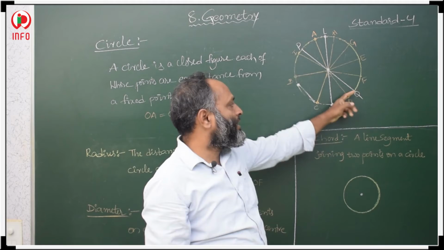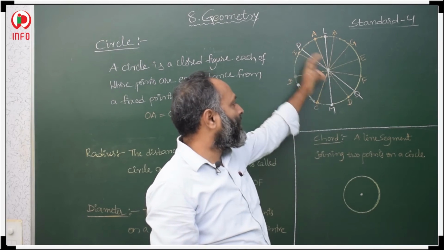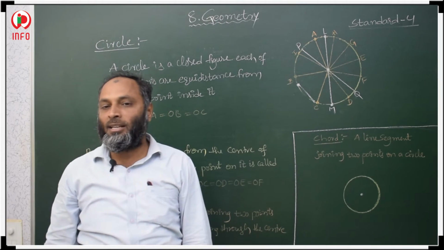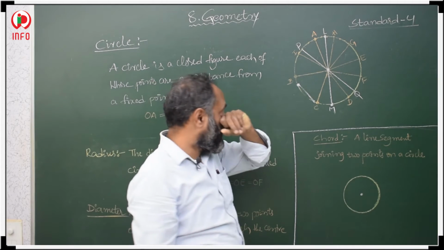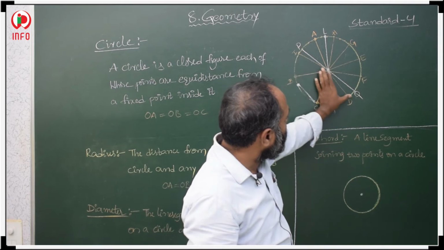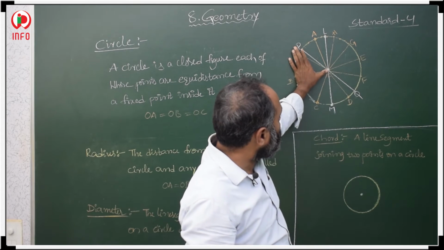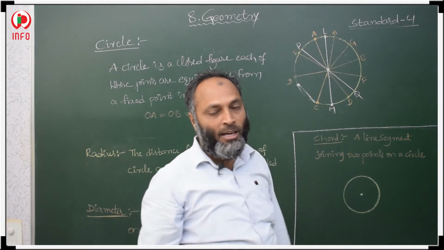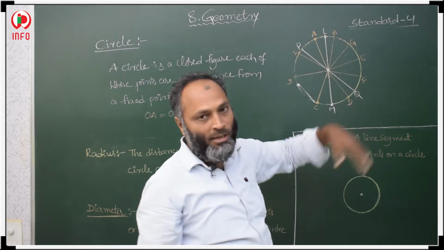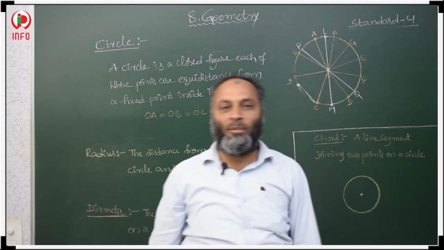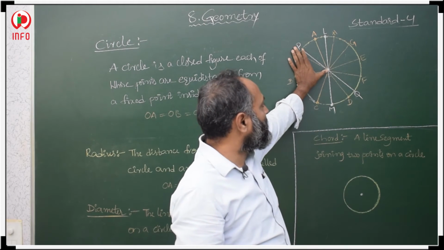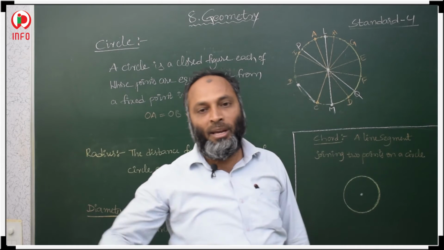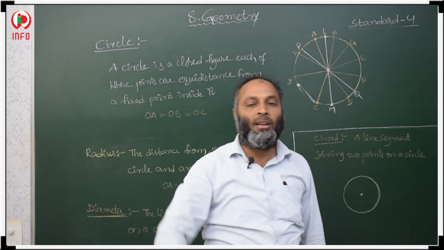We are joining two points on the circle with a line segment, and it also passes through the center of the circle, so it is a diameter. Here OP is a radius and OQ is a radius. If you see here, OP and OQ, these two are radii, and PQ is the diameter. It means double the radius. If you make the radius double, then you will get the diameter. Suppose the radius is 3, here OP is 3, here OQ is 3, 3 plus 3 is 6. If you double the radius, you get the diameter length.